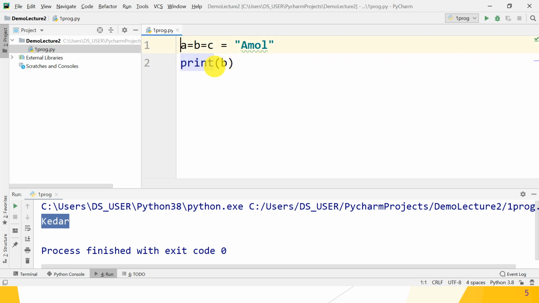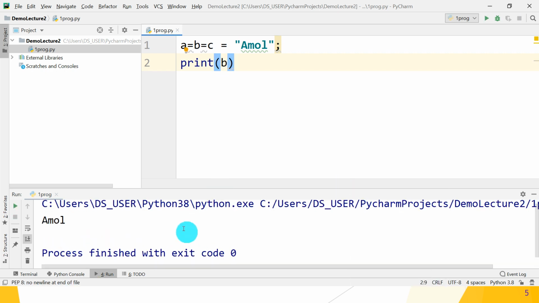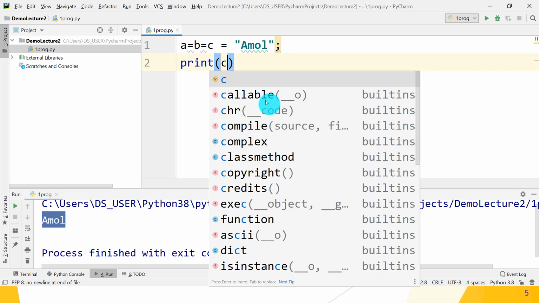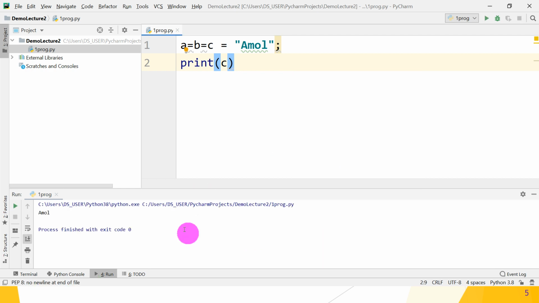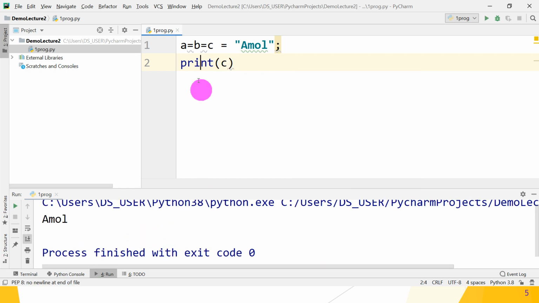Also, here we can give a semicolon. So print B. Okay, let's check whether it works or not. So what is the result? Amol. So print C. It also gives the same result. So run it and check it. Okay, so three variables A, B and C are assigned the same value, Amol. That is another beauty of Python. Let's move on.